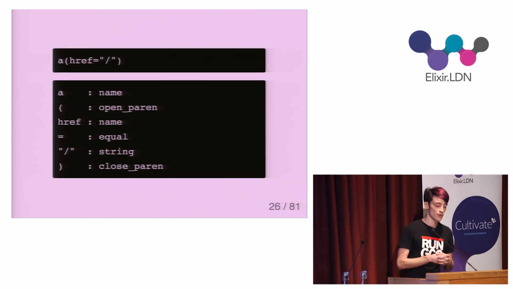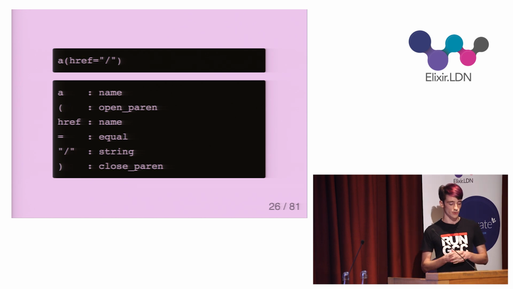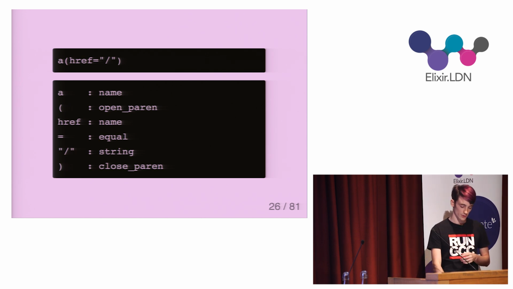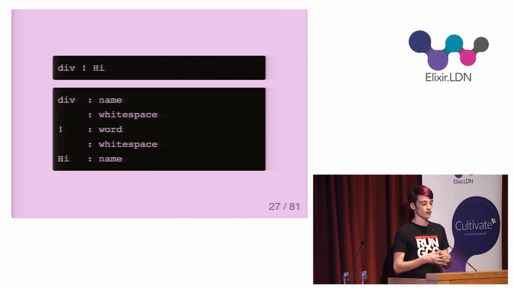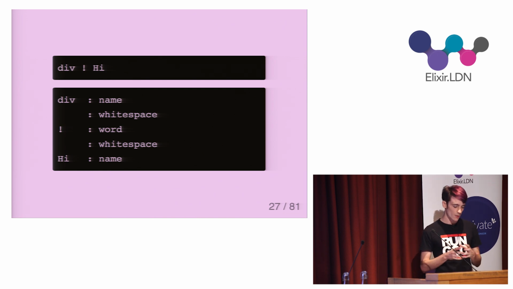The syntax for attributes includes open parens, close parens, and then a little equal sign to go between the attribute name and the value. And there are strings, which are a series of characters surrounded by double quotes. Lastly, there are whitespace tokens and word tokens. Word tokens are any non-whitespace character that any of the others don't match. So now I can teach Lex what my tokens are and start building the tokenizer.